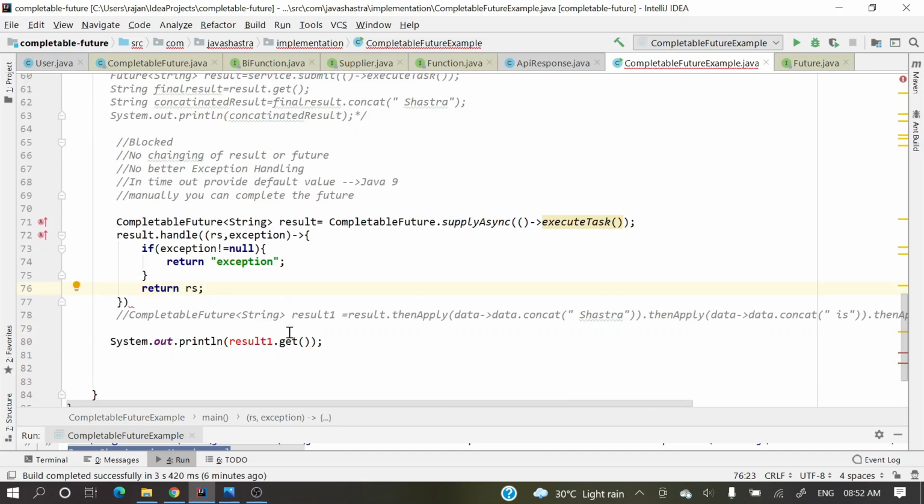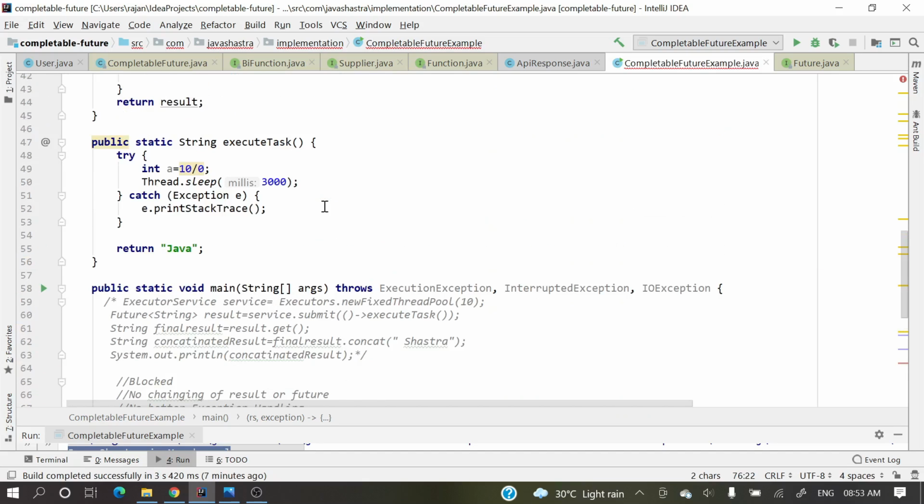So what exactly are we doing over here? On this CompletableFuture, we are calling a handle method. So this handle method will execute irrespective of whether an exception occurred or not. If any exception occurred, we'll get that exception over here and result as null. If it's not null, then return some default value, whatever you want. If no exception occurred, then return this result.